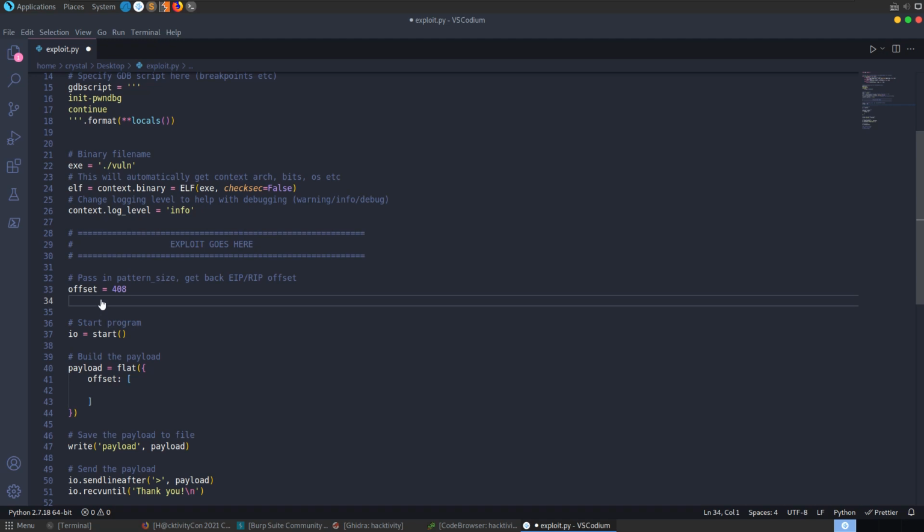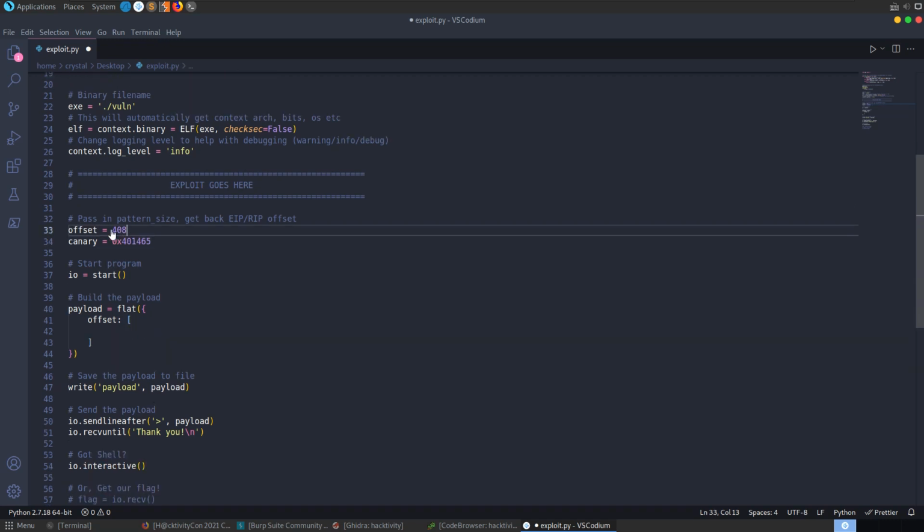I'm going to say that our canary is equal to, and we've got our memory address there, so we're going to write 408 bytes, then we're going to overwrite the RDX with the value that we need for that comparison to be true, and then we need to do our buffer overflow. Then we need to overwrite the return address. So let's say here we've got our offset.